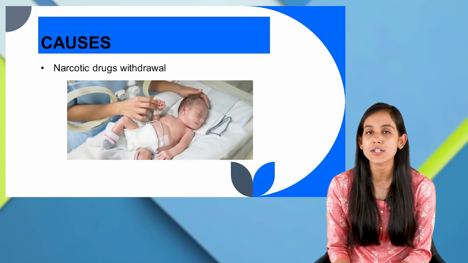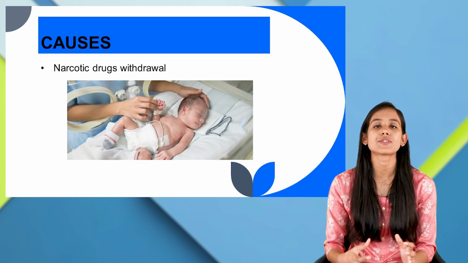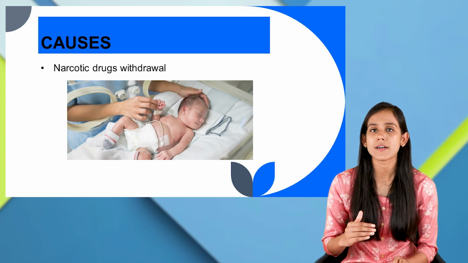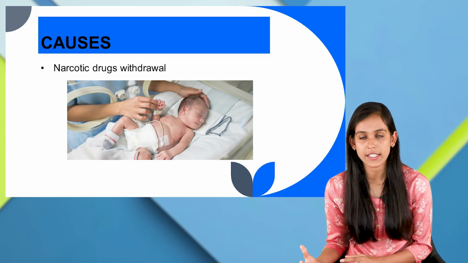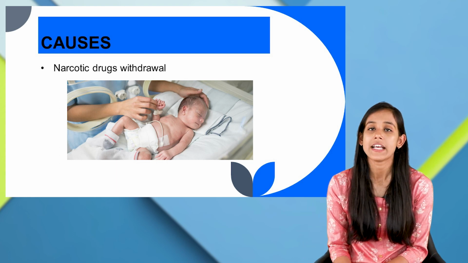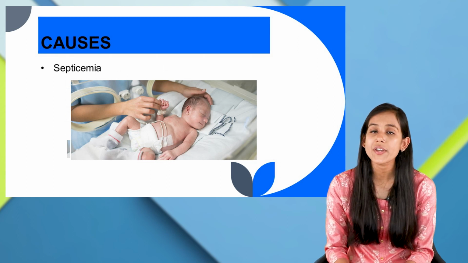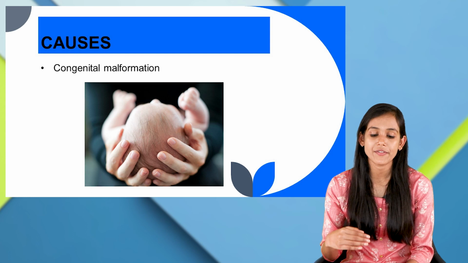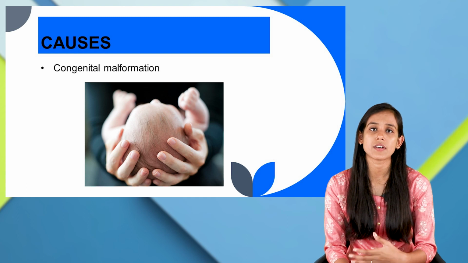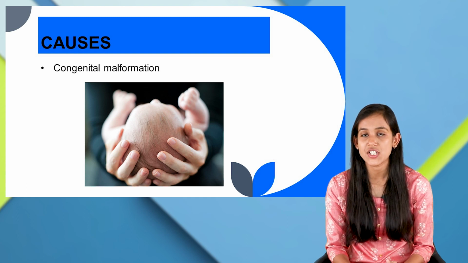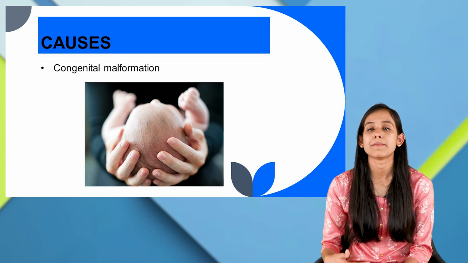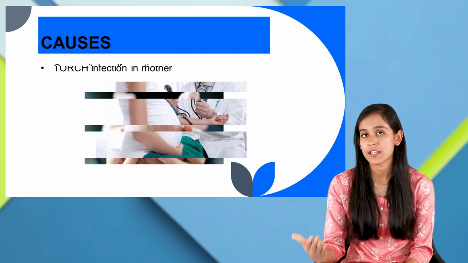The next thing can be narcotic drug withdrawal. Sometimes to treat other diseases, we give narcotic drugs to the neonates, and when we start withdrawing the drug, there might be a seizure episode. Also, if there is septicemia or congenital malformation, for example spina bifida or any malformation which involves the central nervous system, there might be a chance that the child will have seizure.